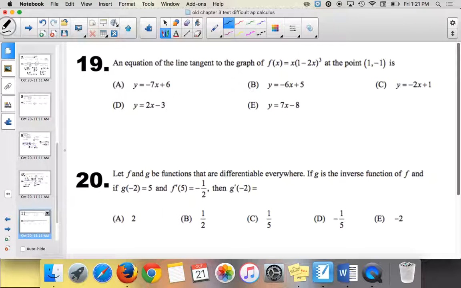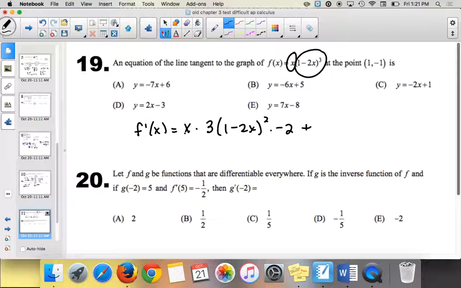All right, not the same idea on this one, but you would do the product rule for this. So you're going to have f prime equals first times derivative of the second, so 3 times 1 minus 2x squared times negative 2, plus derivative of x is 1 times 1 minus 2x cubed, like that. And then you would plug in 1 for x. When you plug in 1 for x, you get -7. Done. You don't have to do anything else. You don't have to find the equation of the tangent line because this is the only one that has a slope of -7, so it's A.